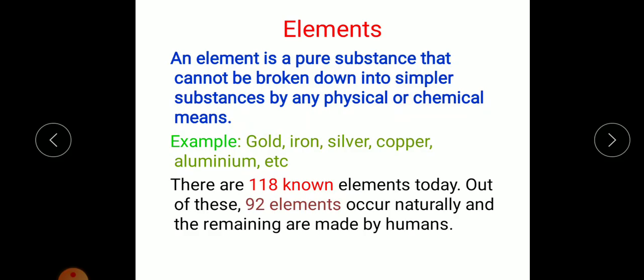For example, gold, iron, silver, copper, and aluminum are examples of elements. Presently, there are 118 elements known. Out of that, 92 elements occur naturally, and the remaining are man-made by humans.